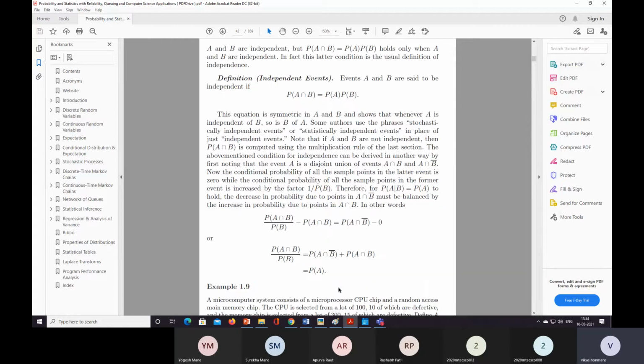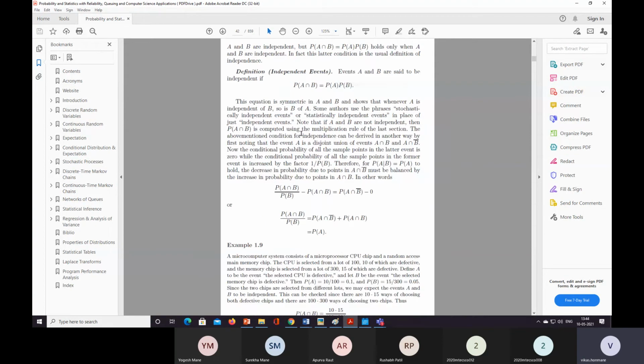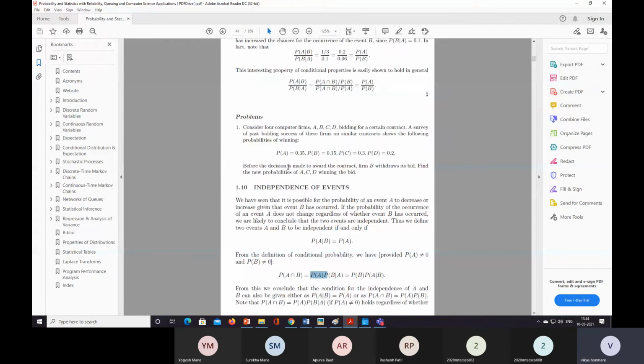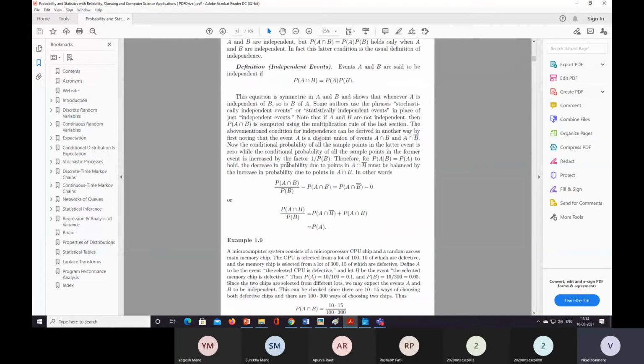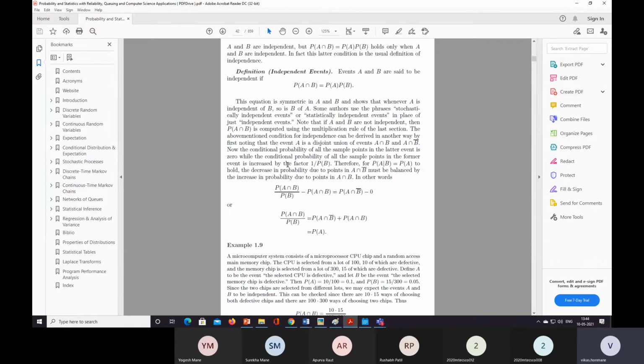regardless of whether A and B are independent. But A intersection B equal to P(A) times P(B) holds only when A and B are independent.